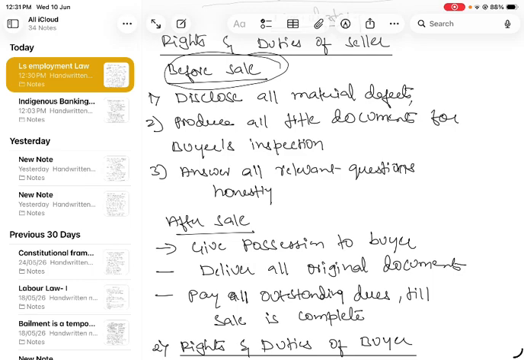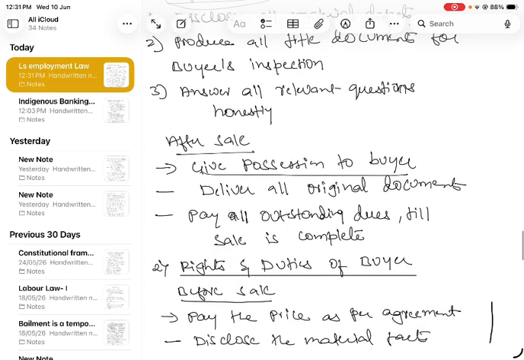And after sale, give possession to the buyer, right? Because the buyer will pay the money, partly paid or promised to pay, but he has to give possession to the buyer as per the contract, and he has to deliver all the original documents, right? And pay all the outstanding dues till the sale is complete. If there are any dues, any income tax pending, he has to pay the dues, right? Then only he should deliver his property to the buyer.